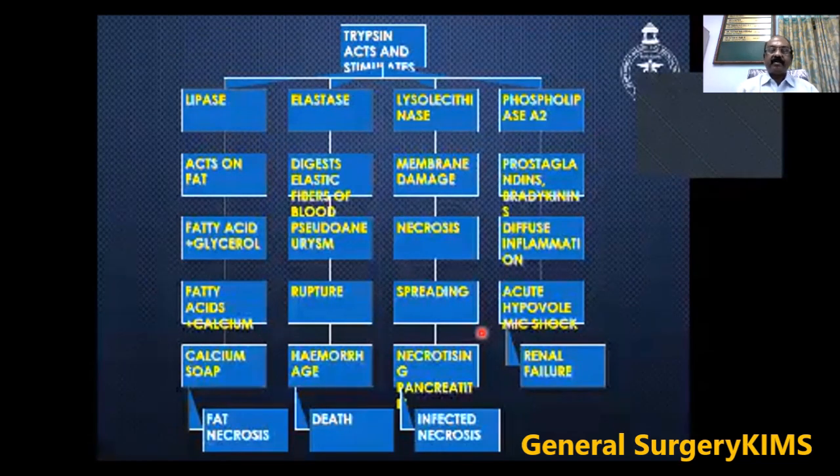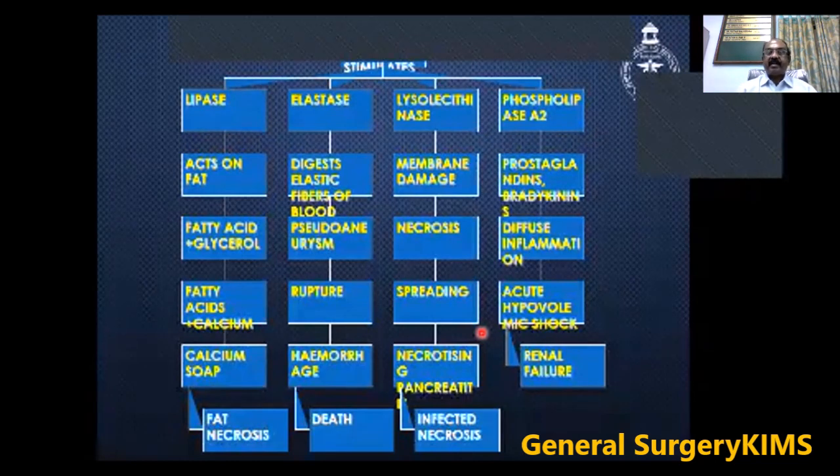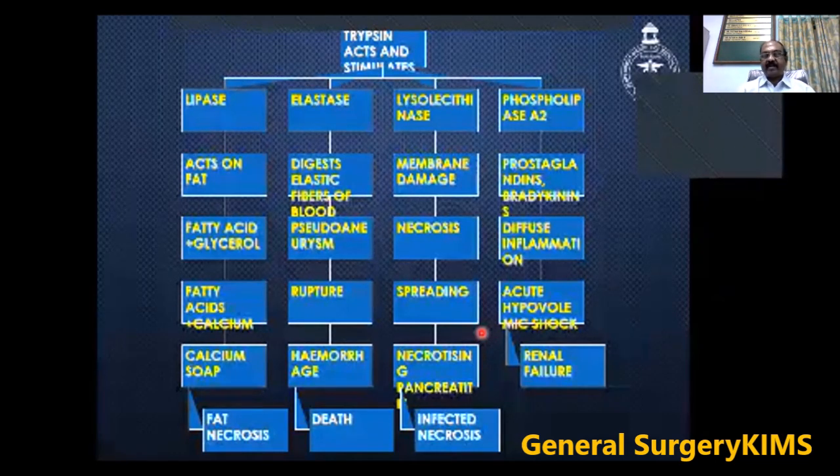So what happens? The trypsin stimulates the release of lipase, elastase, lysokinase, and phospholipase. Lipase acts on the fat, which results in fatty acid and glycerol breakdown. Fatty acid again acts on the calcium to form the calcium salt. That is why you get hypocalcemia in a case of acute pancreatitis, because all this calcium is utilized for formation of the calcium salt, which will result in fat necrosis.